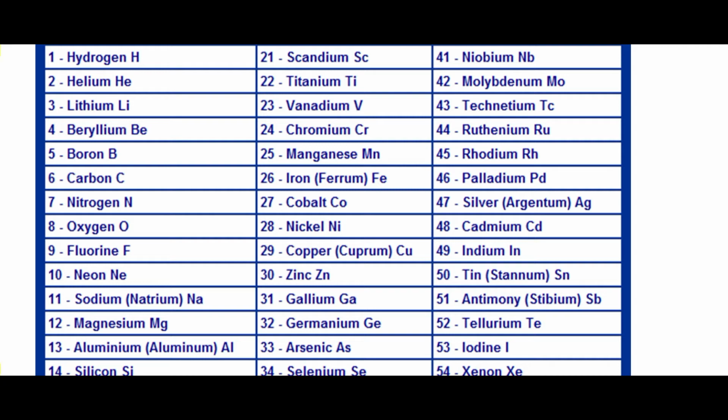For example, hydrogen element cannot be converted into any simpler form than hydrogen. That means hydrogen element is always hydrogen. Helium element cannot be converted into any other kind of substance. Helium element is always helium element.